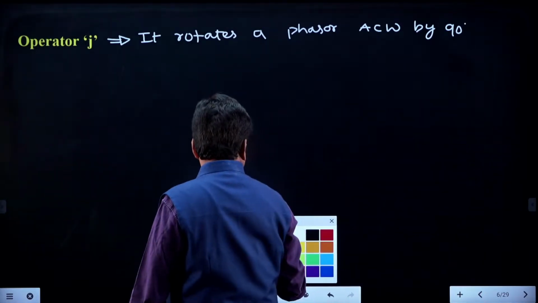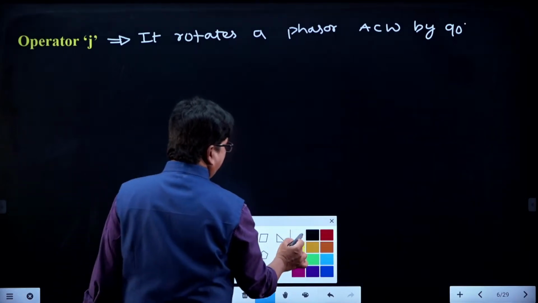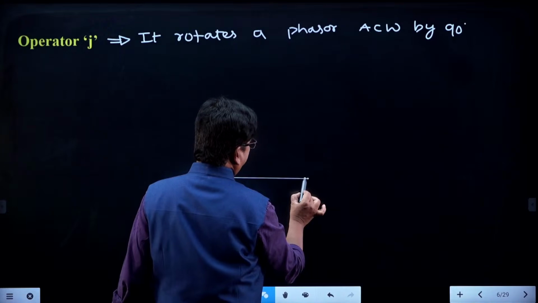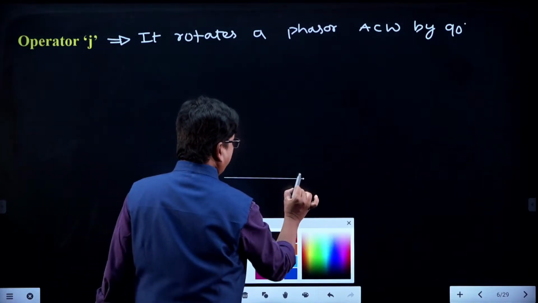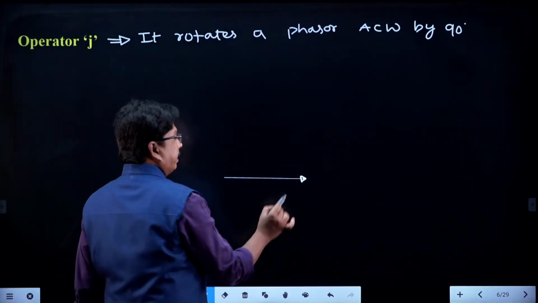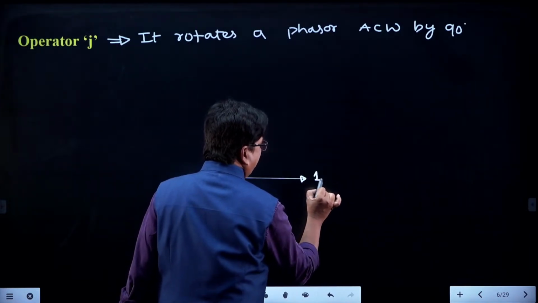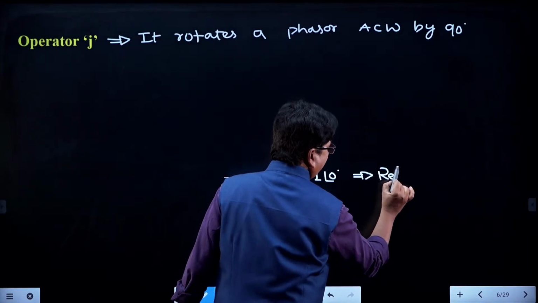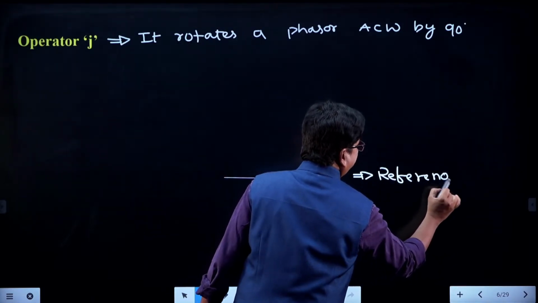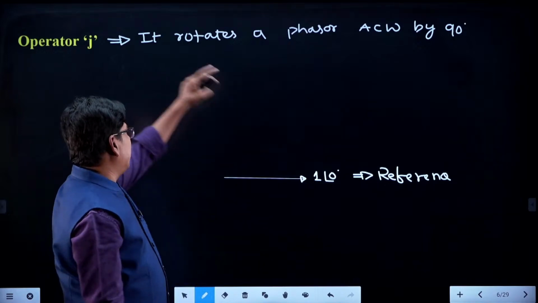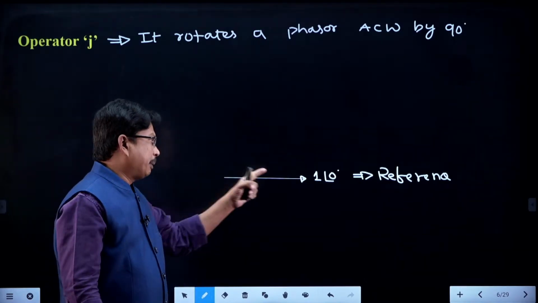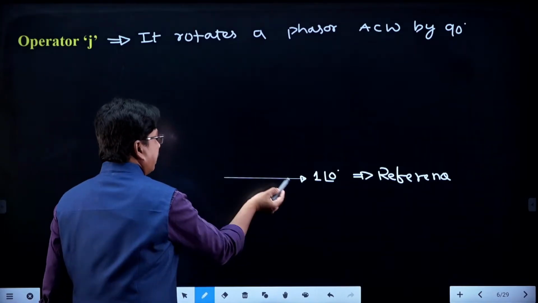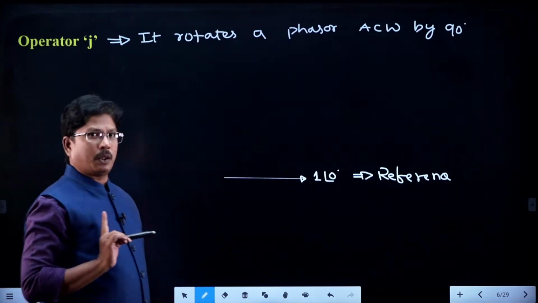See students, for example, suppose this is the reference phasor we have, and this is the direction of the phasor. Say this phasor has a magnitude of 1 and its angle is 0, that is why we call this the reference phasor. Now any angle in the phasor diagram should be given with respect to this one only. Wherever you draw, the angle should be calculated from the reference phasor only.